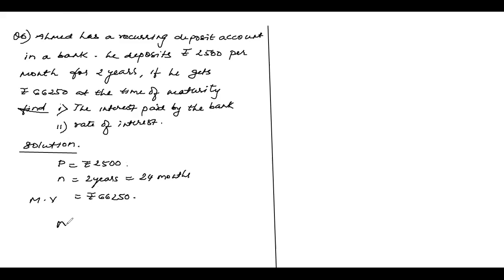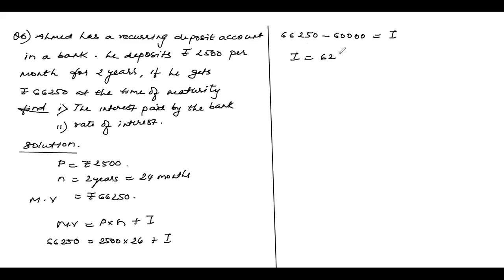Hey, maturity value is a hint. Maturity value is actually P into N plus I. Hey, maturity value you know, 66,250. P also you know, how much, son? 2,500. For how many months? It's going to put 24 months. So naturally, very easily you get the interest. 66,250 minus 24 into 2,500 which is 60,000 is equal to I. So what is I equal? 6,250. So this is one of your answers, children.